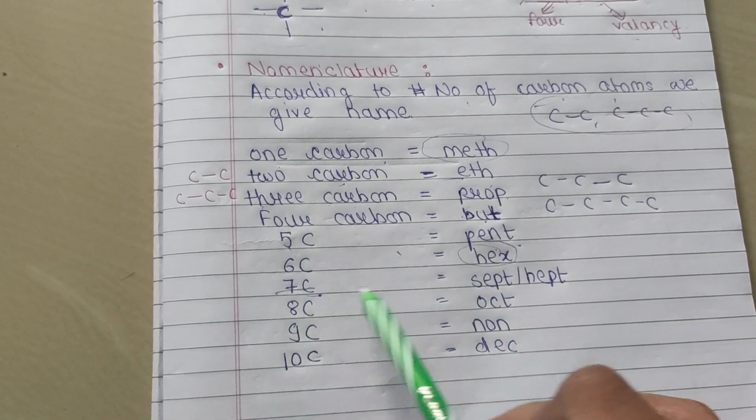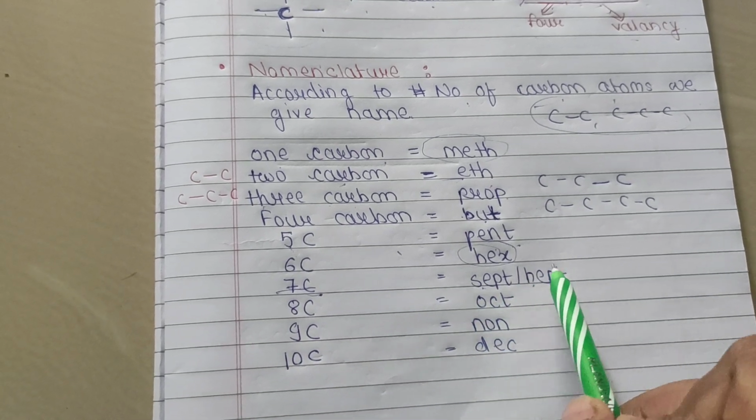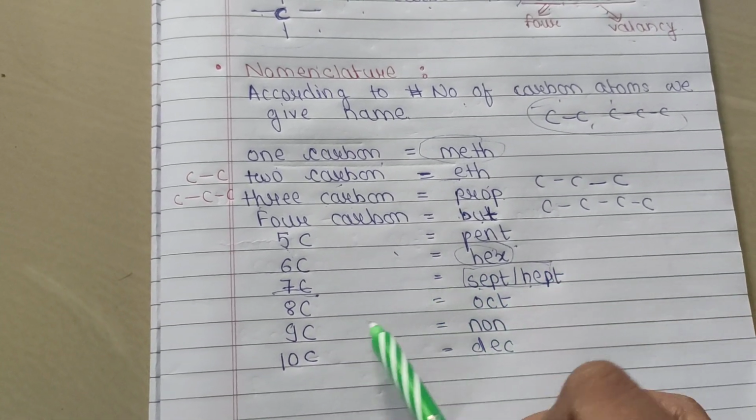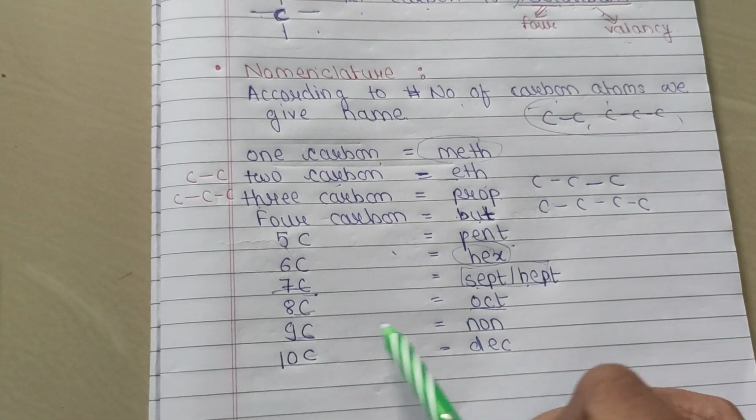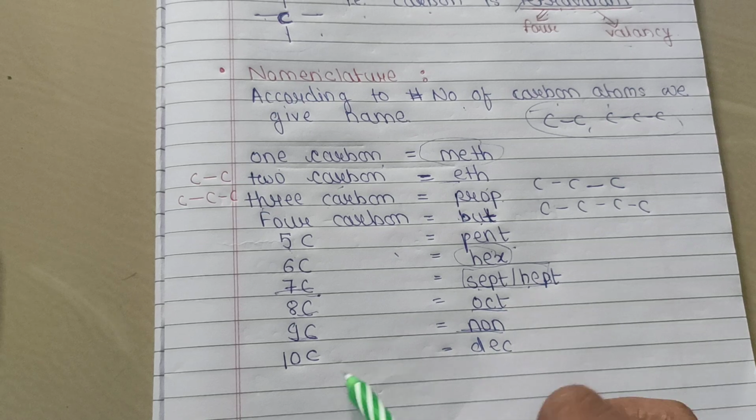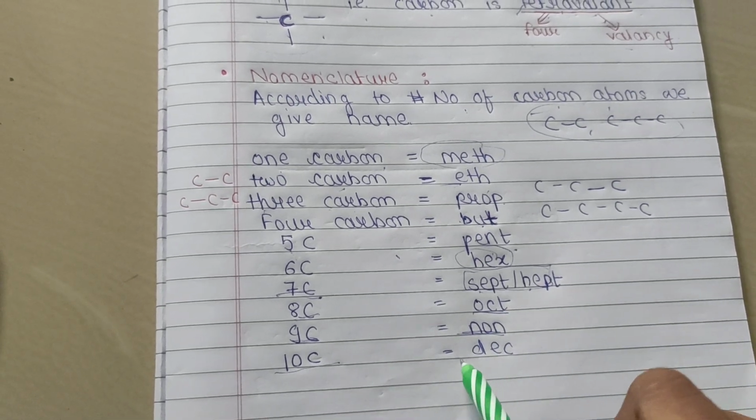If we have 7 carbons, we call it sept or hept. Both can be used. If we have 8 carbons, it is called oct. If we have 9 carbons, it is called non. And if we have 10 carbons, it is called dec.